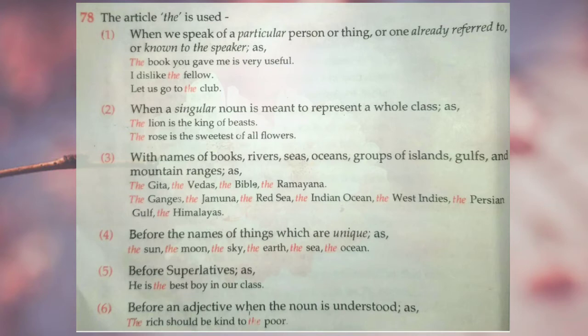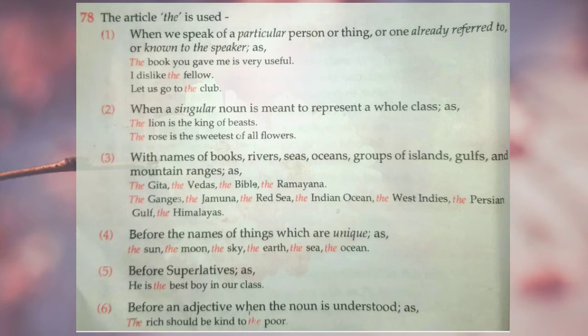Rule number 4 says before the names of things which are unique, you can use article the. Why are they called unique? Because they are only one. Sometimes a unique thing is not only one, but it is not easy to find. You can also call them unique things. For example, the sun, the moon, the sky, the earth, the sea, the ocean, all these are unique things.